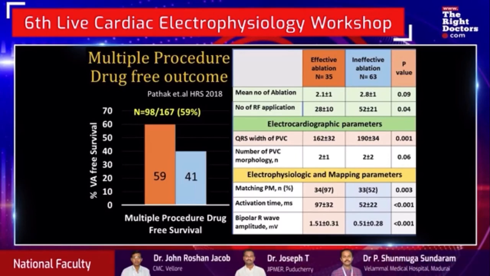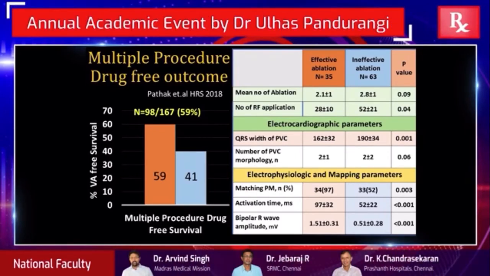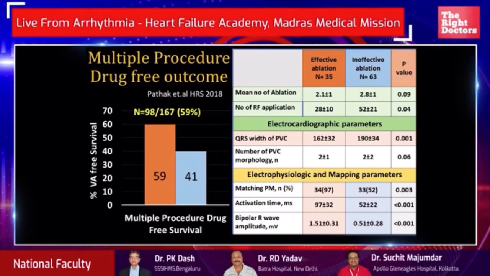We found that QRS width, along with number of PVC morphologies, were a marker of overall failure, even after multiple procedures. So if you have varying morphology, if you have multiple morphologies, generally they are a bad sign.